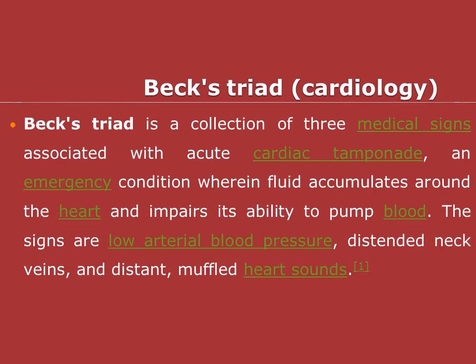Then Beck's triad. Beck's triad is a collection of three medical signs associated with acute cardiac tamponade, an emergency condition wherein fluid accumulates around the heart and impairs its ability to pump blood. The signs are low arterial blood pressure, distended neck veins, and distant muffled heart sounds. So these are all medical signs associated with acute cardiac tamponade.